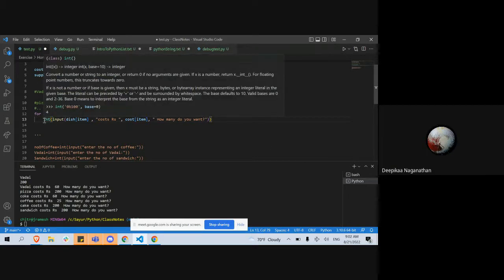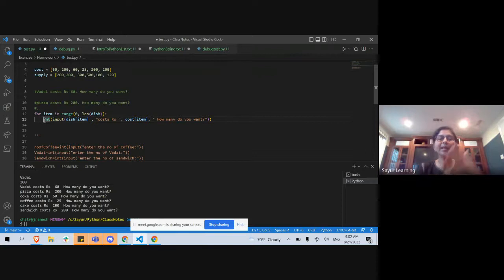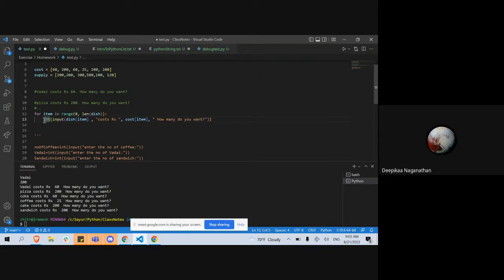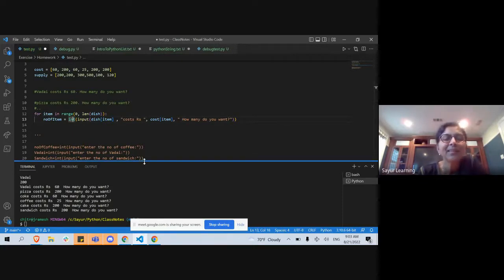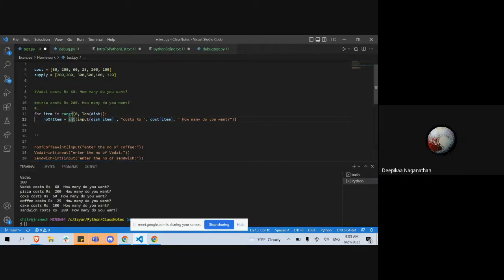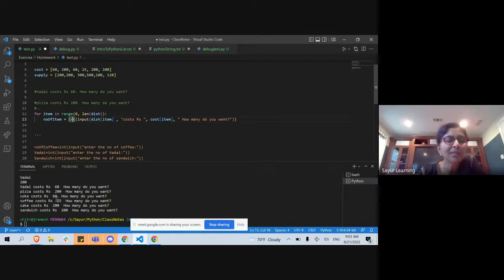When I get an input, I need to store it in a variable. So let's call this number count or something like that. Number of item. Okay, so that's my statement, right? This is the formula. It's going to display this: vadai cost is how many do you want? When the user enters something, it's going to get it.